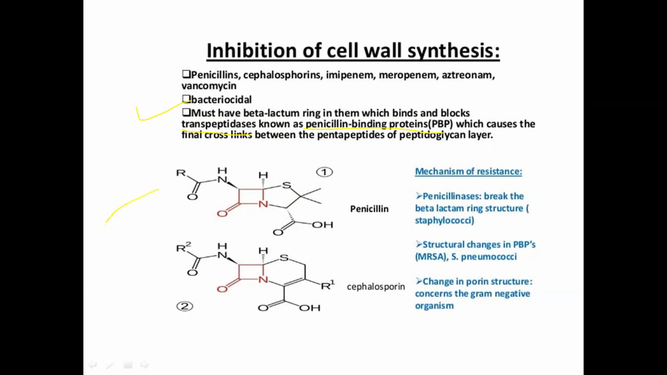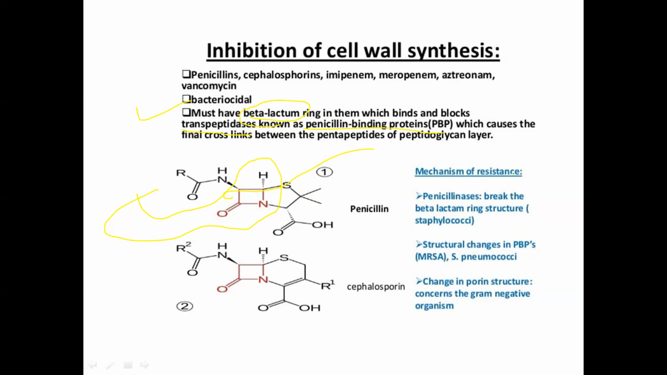Okay, so this beta lactam ring is a very important moiety for antibacterial agents. It is the main functional moiety of this drug. You can see that in cephalosporin and penicillin, in both cases it is present. And these drugs bind to the transpeptidase, forming the penicillin binding proteins. When they form this complex, it affects the final cross link between the pentapeptides of the peptidoglycan layer.